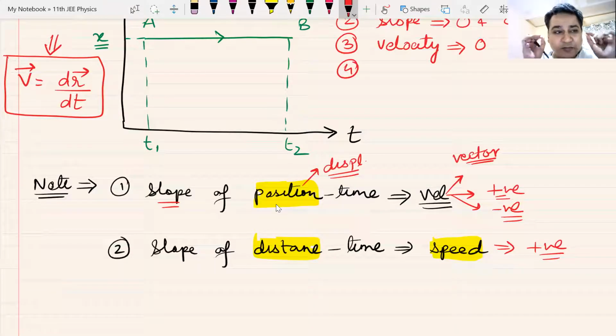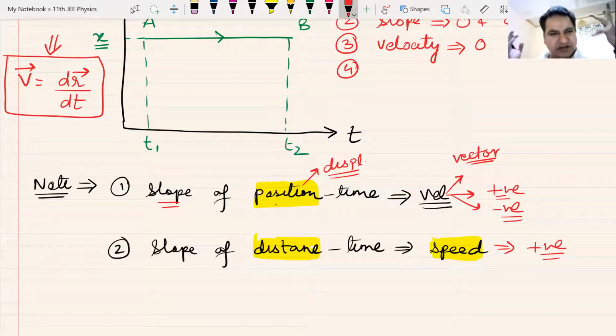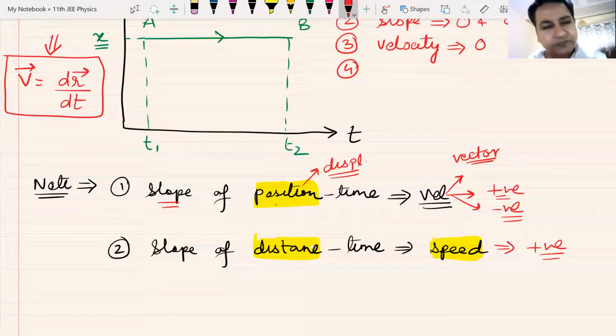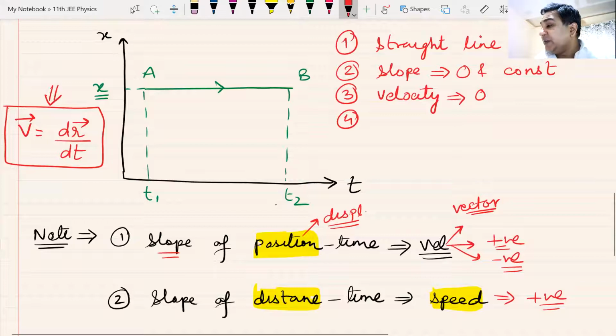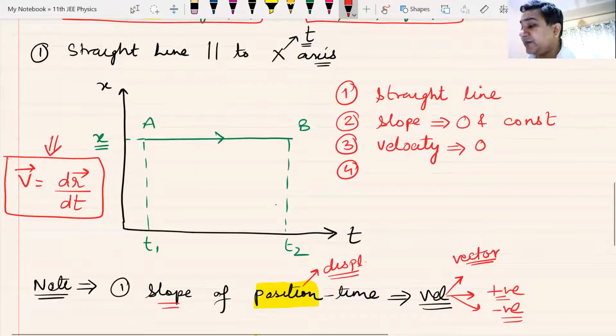So these are the small points that you must understand. We call them golden key points. They're known by different names. It's actually very simple. So that's what I wanted to make you note. Now let us come back to the graph.